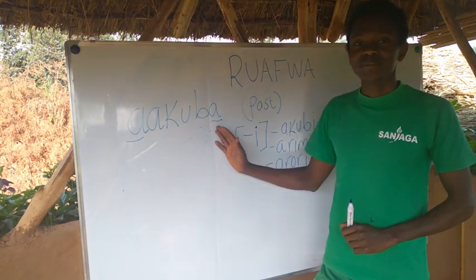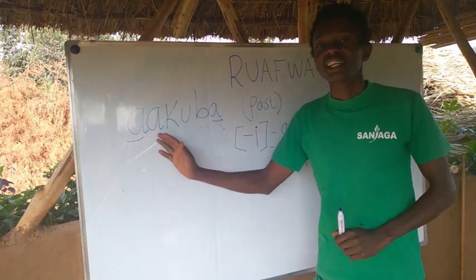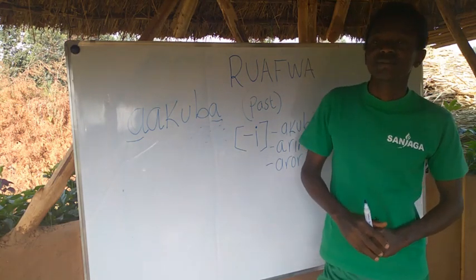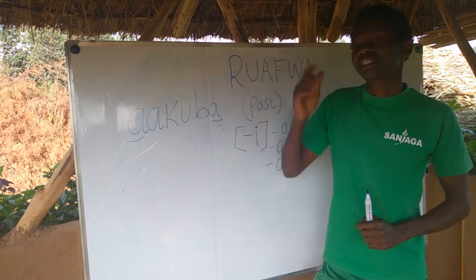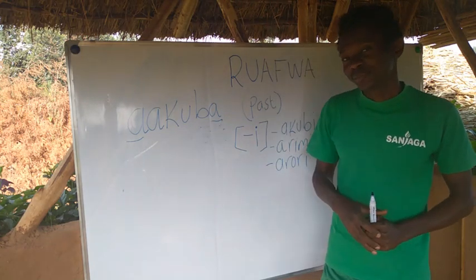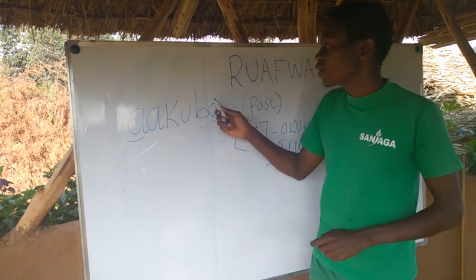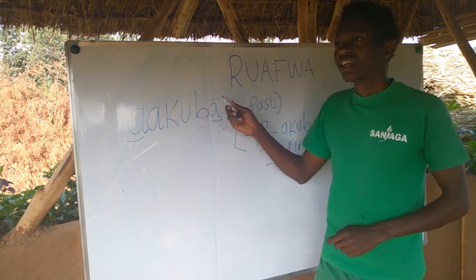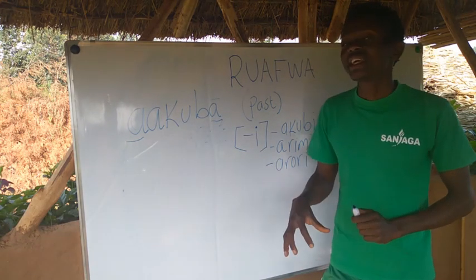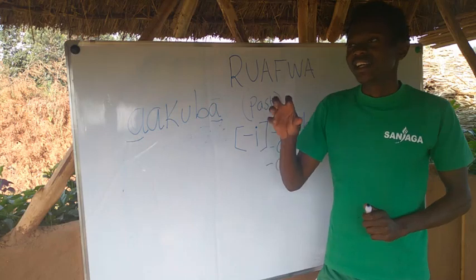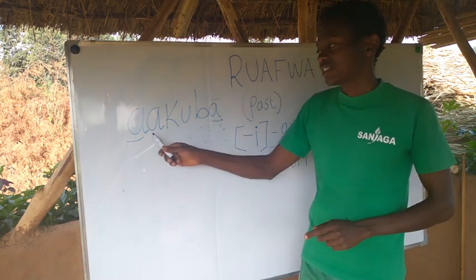So akuba is such a time that happened in the past or in the present past, in the static past. Because akuba is that which was happening, continuing in the time past.